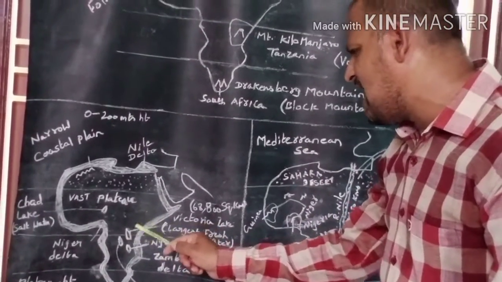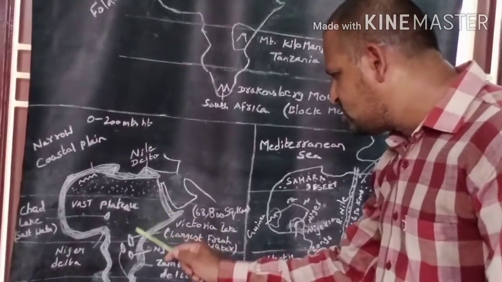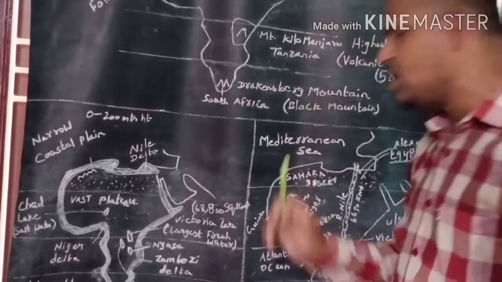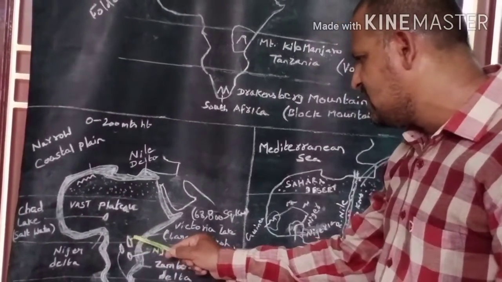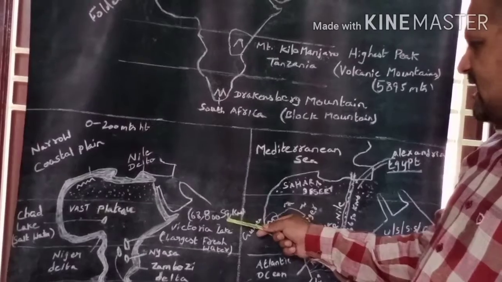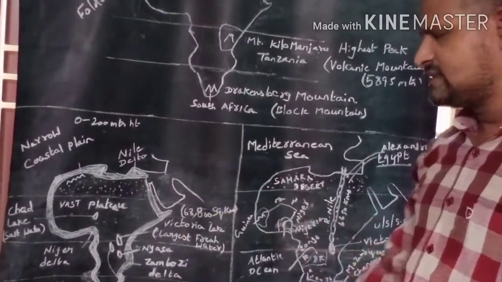Victoria Lake is the largest freshwater lake in Africa continent. Its area is 68,800 square kilometers.